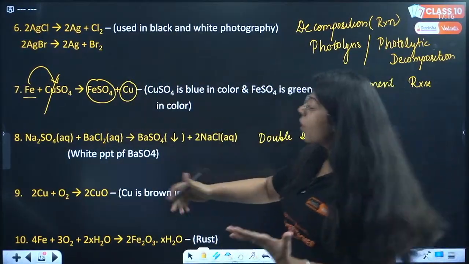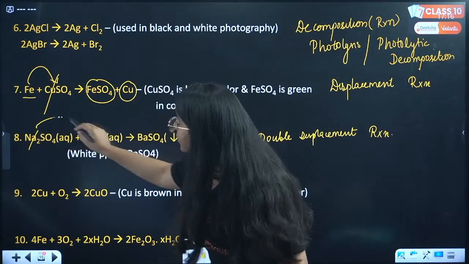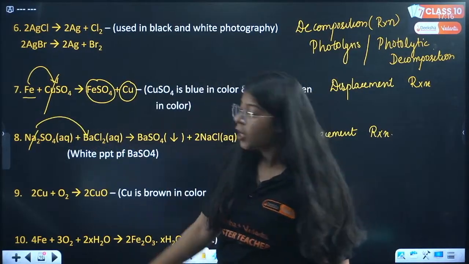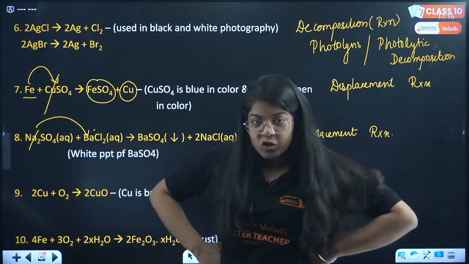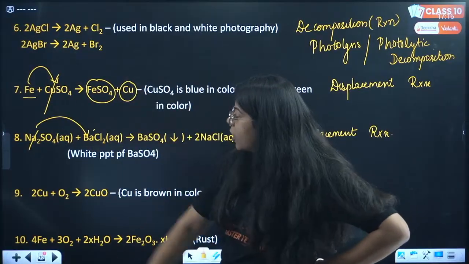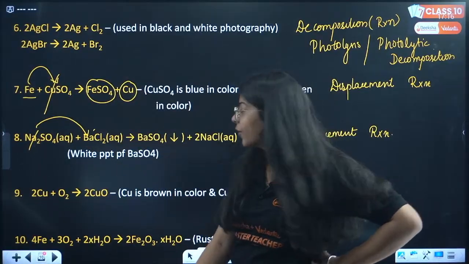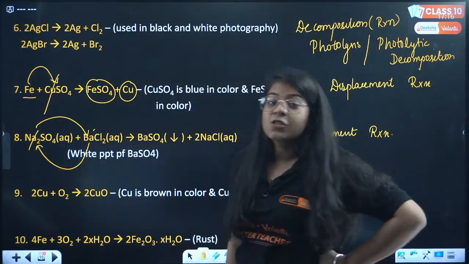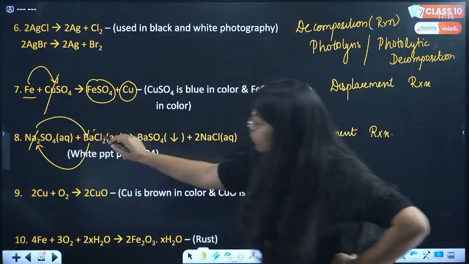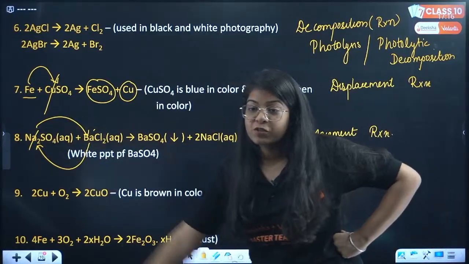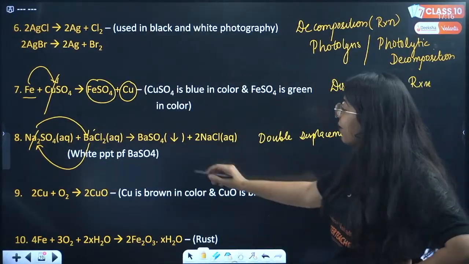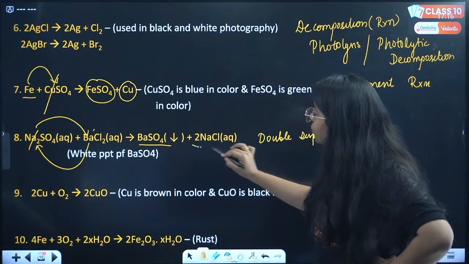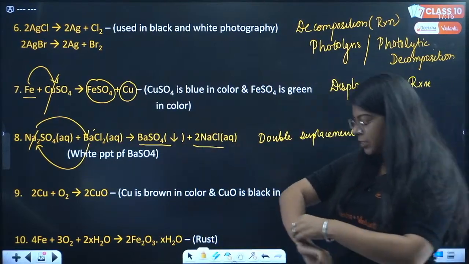How, ma'am? Because Na came and it displaced barium, right? And barium is like, okay, Na, you displaced me, I will just take your position. So it in turn displaced sodium back, right? So now Na took the position of barium, barium took the position of Na, that is sodium, and we have BaSO4 plus 2 NaCl, that is double displacement.